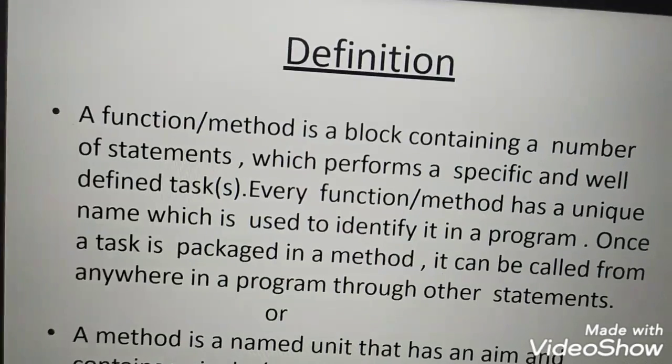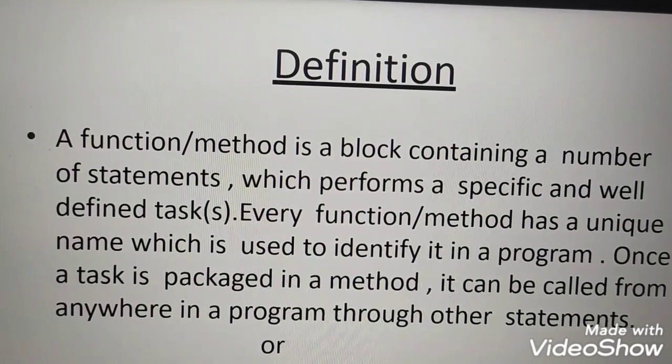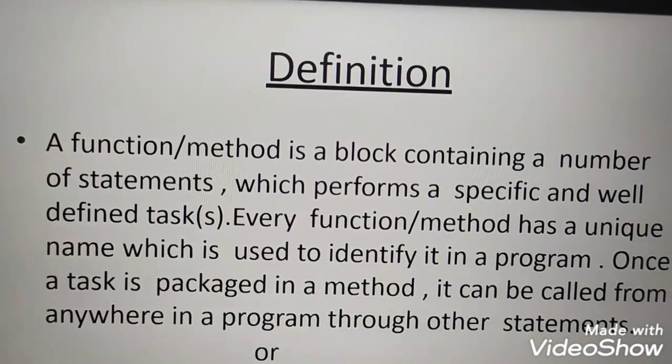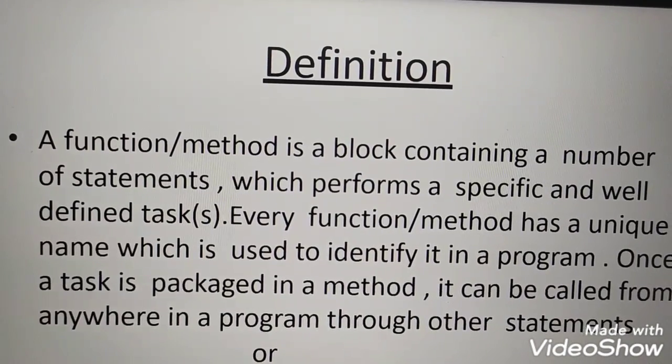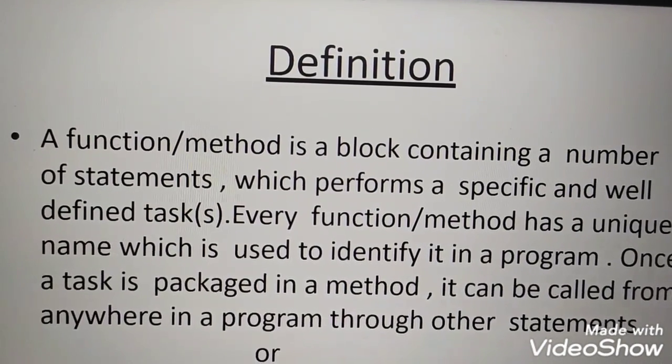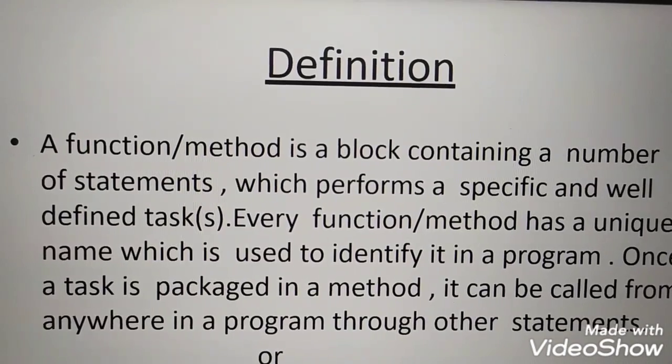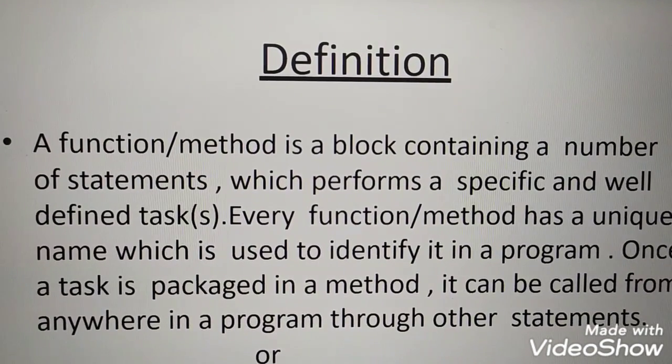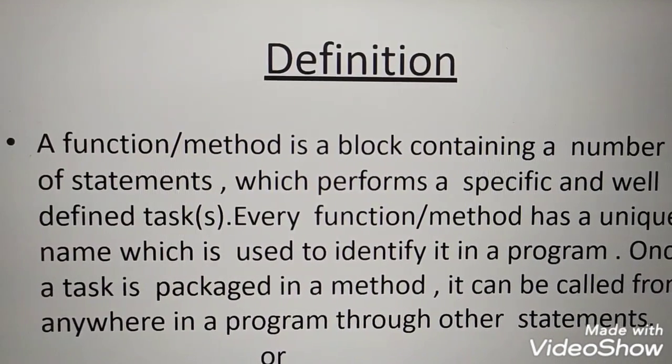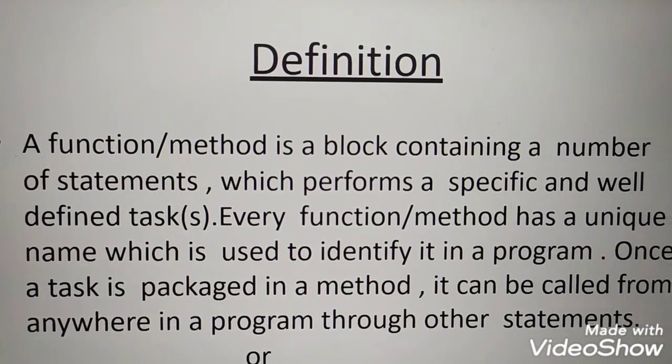A function or method is a block containing a number of statements which perform a specific and well-defined task. So that means a function or method is nothing but a computer program whose intention is to solve or do a specific task.